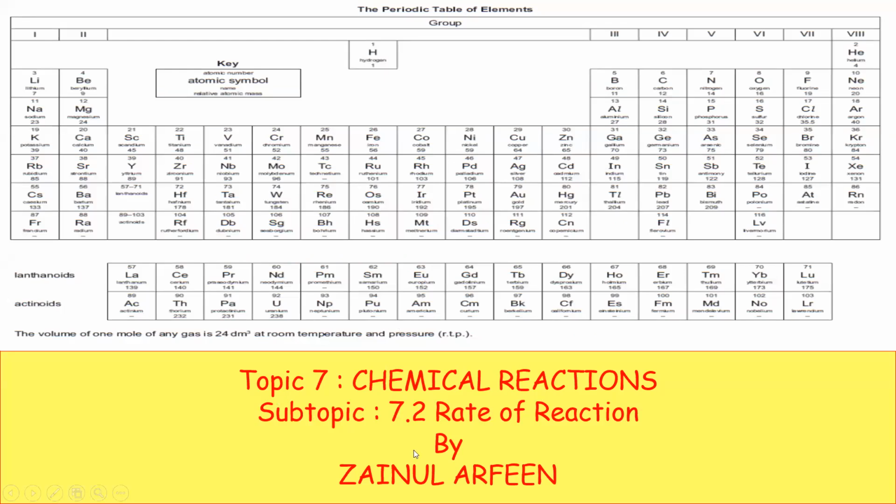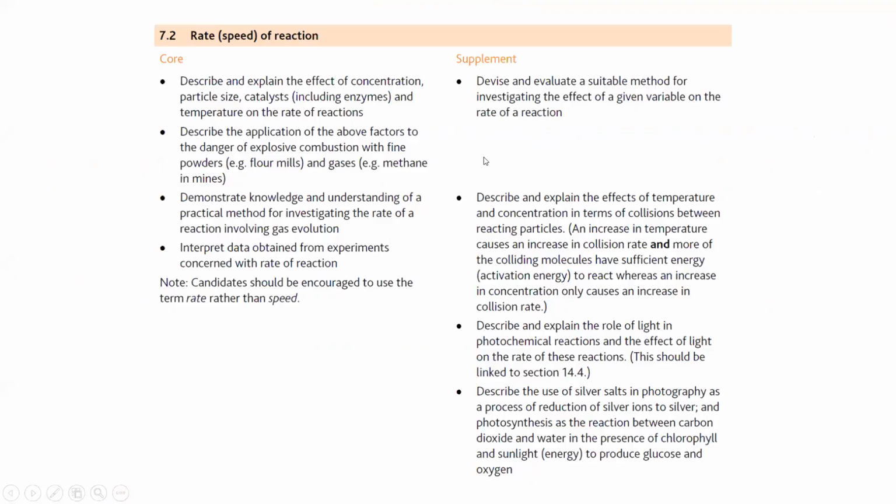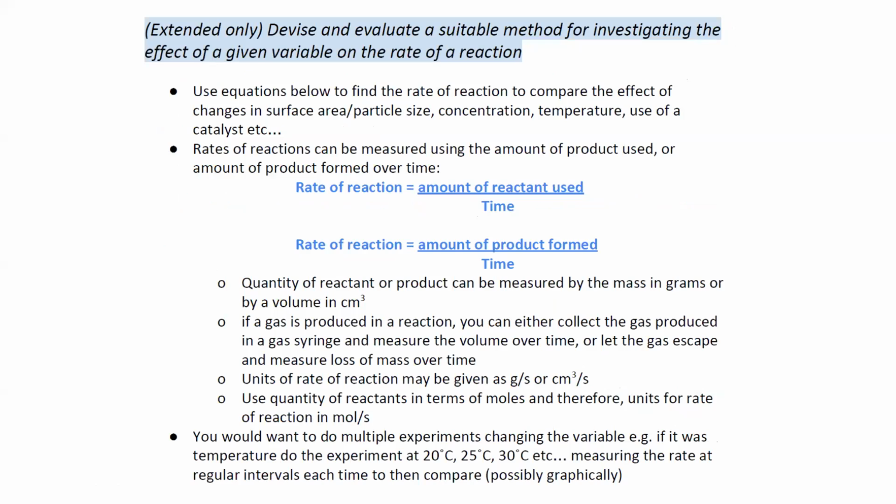In the second part, we discussed the rate or the speed of the reaction, like how fast the reaction proceeds or how much time the reactant will take to form a product. We call that the speed or rate of reaction. The rate can be calculated by the amount of reactant used divided by time, or the amount of product formed divided by time interval.